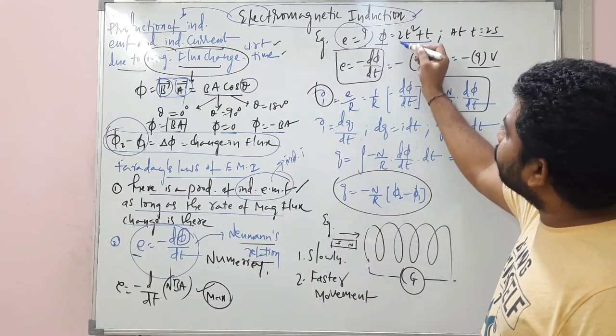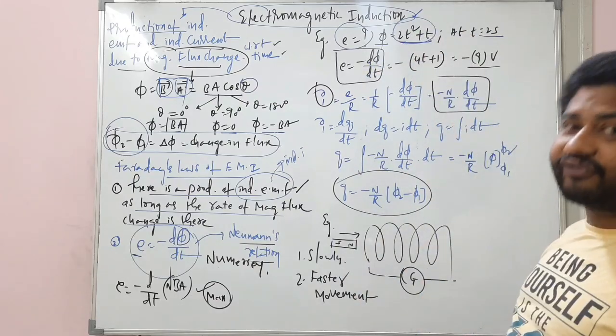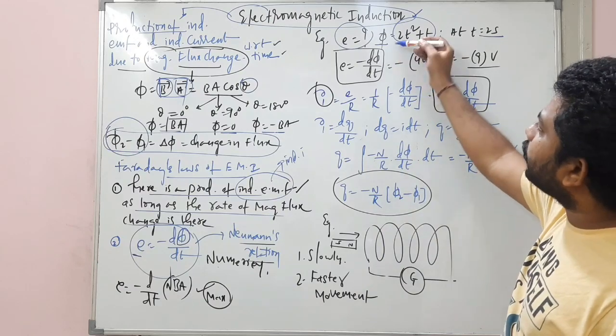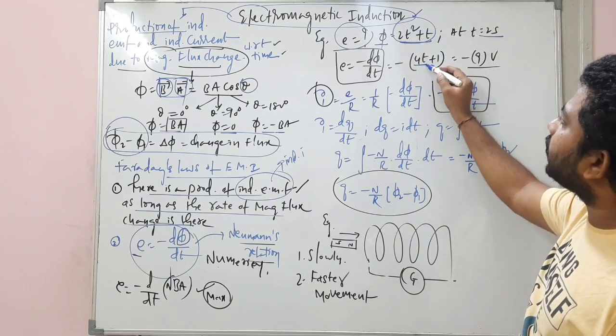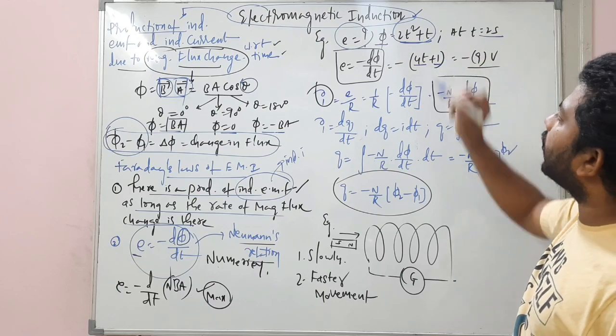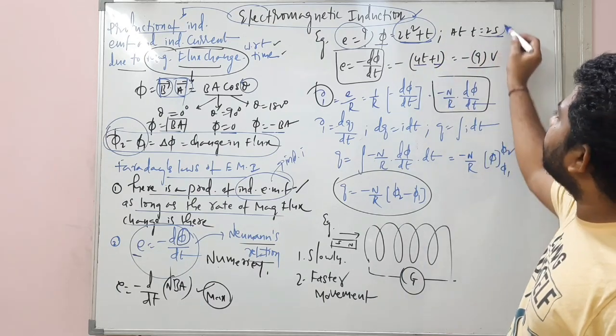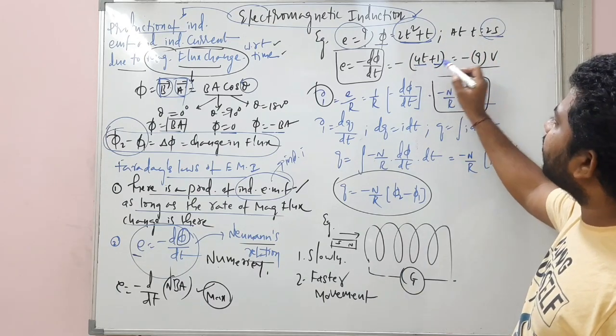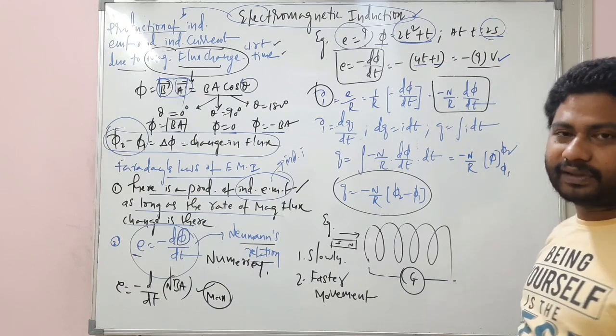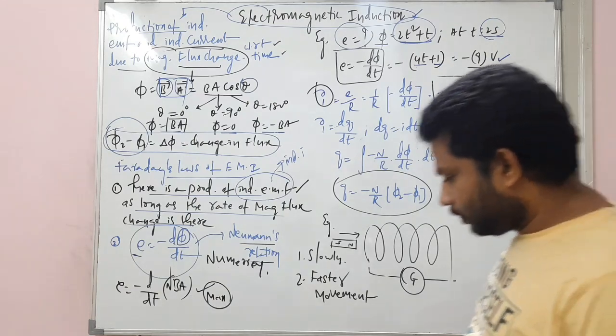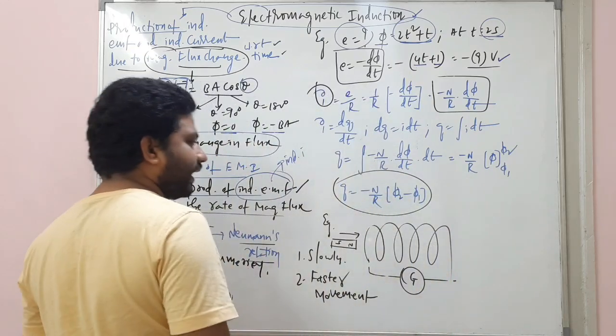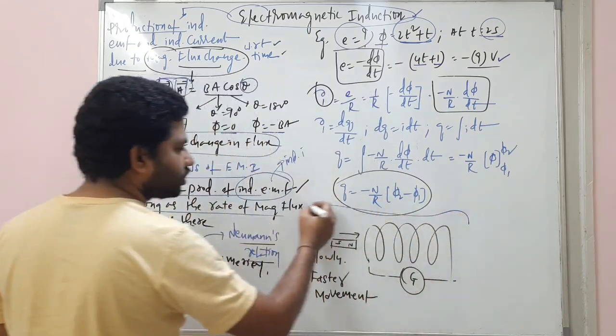Minus d by dt of this phi: if you differentiate, d by dt of 2t square is 4t, plus d by dt of t, which is 1, right? So at t equal to 2 seconds, if you substitute here, it's 8 plus 1, it's 9 volt. That's the answer. And in one of the exams, this model question was asked.